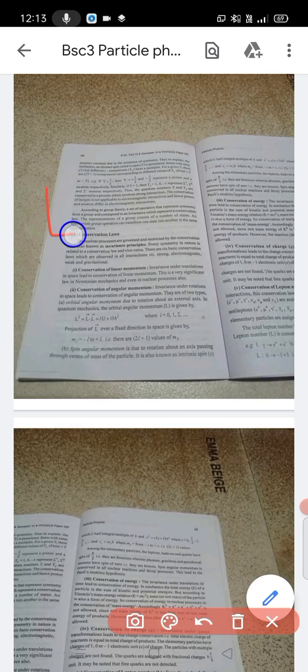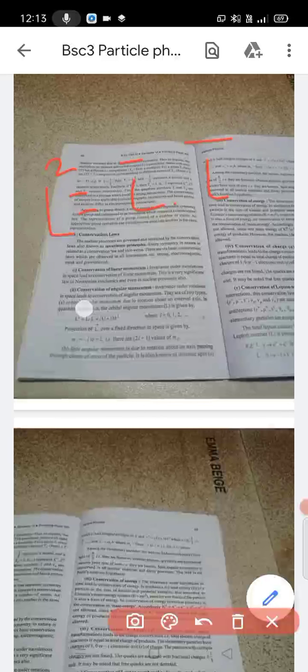The orbital angular momentum L is given by L squared equals L bar dot L bar, that is equal to l(l+1) ħ squared, where small l has the values 0, 1, 2, etc. Projections of L bar over a fixed direction in space are given as ml, which goes from minus l to plus l.